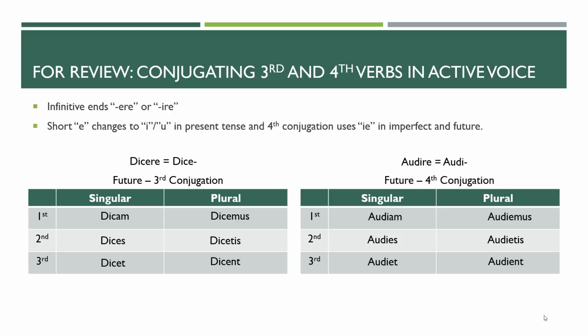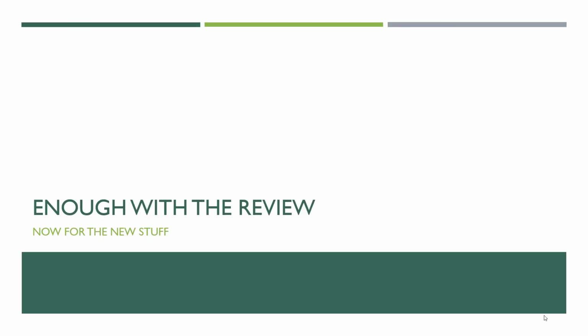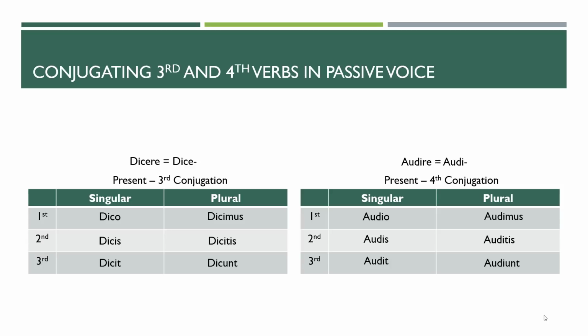So that sort of ends the review. Now, if we're moving on to the new stuff, what do we do to make these verbs passive? Maybe we want to say, I hear, or I am heard. And we can't really say to say. I say something, or it is said, I guess. It's been said, right? So it's the same exact rules as active voice, meaning that you are forming all of the rules, the vowel changes, stem plus endings, all of that stuff still applies.